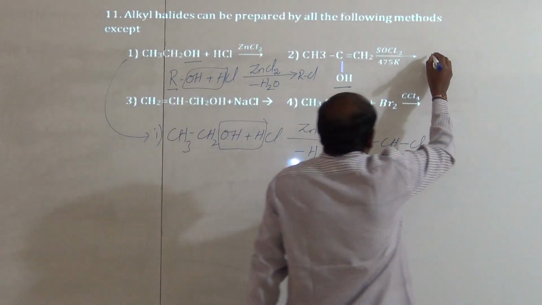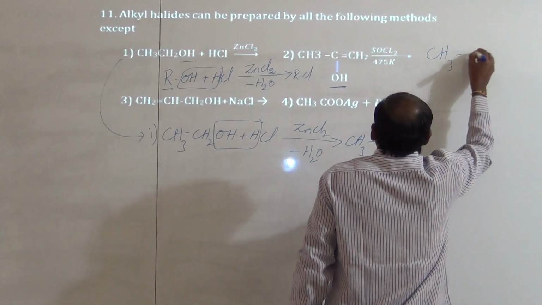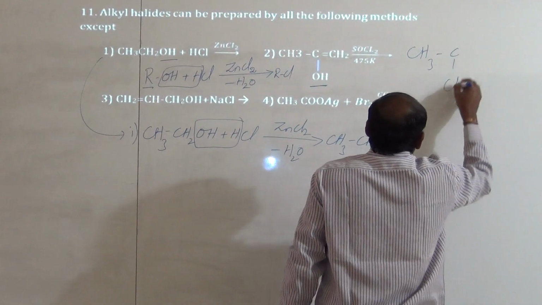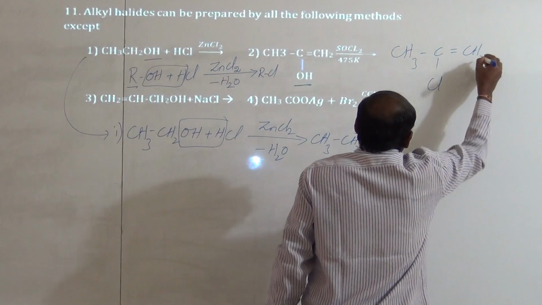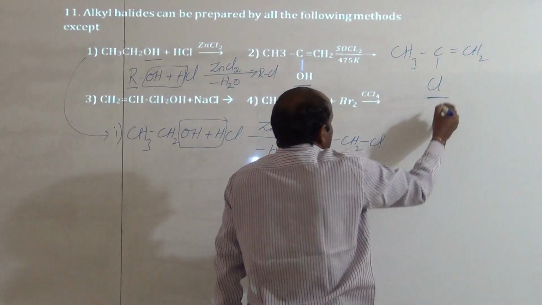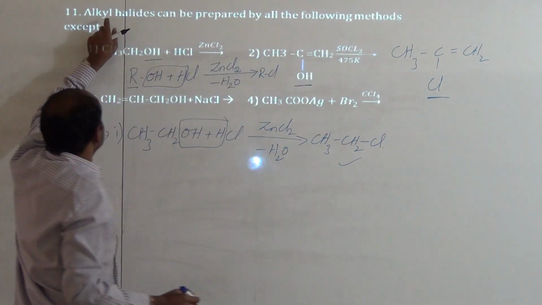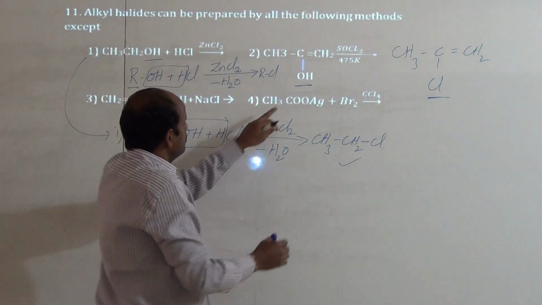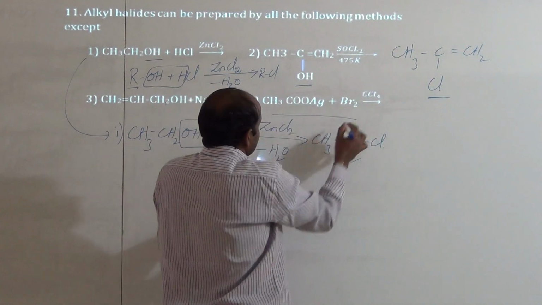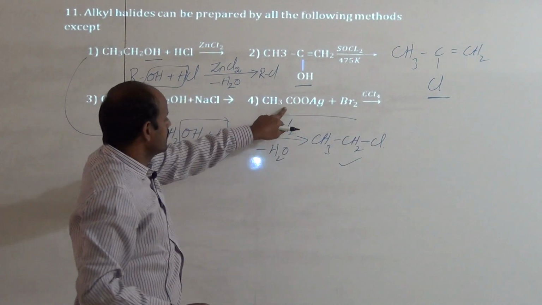So what is the product formed here? CH3C, here Cl will come, double bond CH2. So here a halogen compound is formed, no? Thus it is also used for the preparation of alkyl halides. And this is also used, no? Because it is the Hunsdiecker reaction, no?